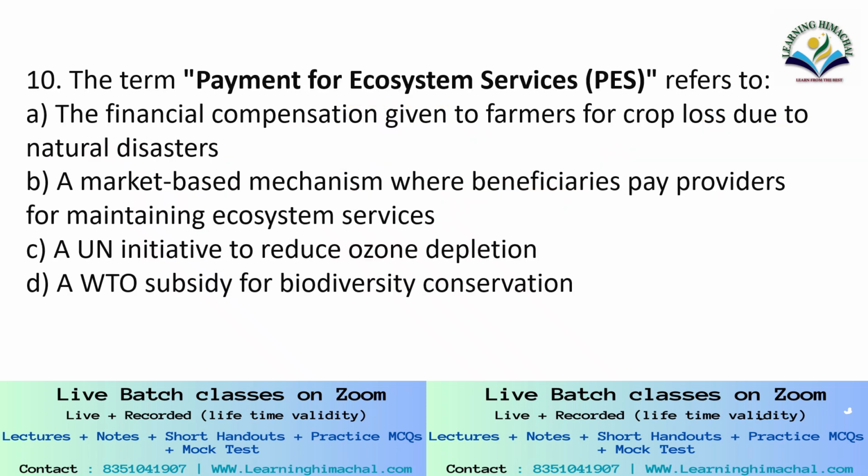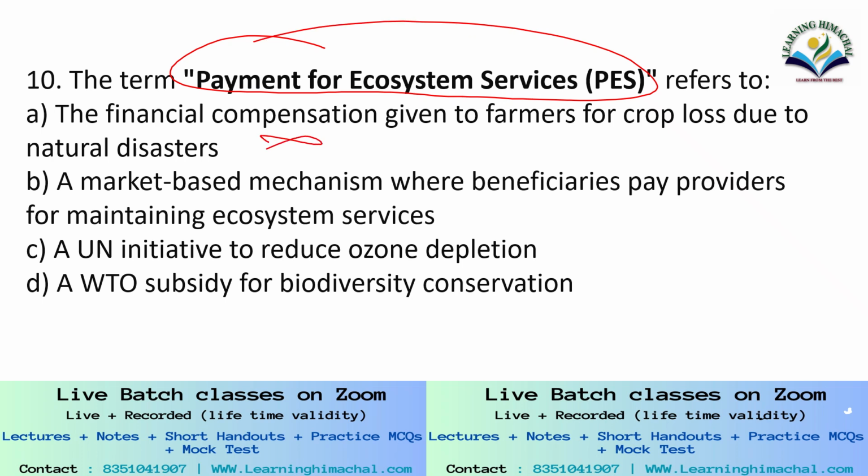Last question, question number 10. The term payment for ecosystem services refers to a financial compensation given to farmers for crop loss due to natural disaster, a market-based mechanism where beneficiaries pay providers for maintaining ecosystem services, a UN initiative to reduce ozone depletion, a WTO subsidy for biodiversity conservation.